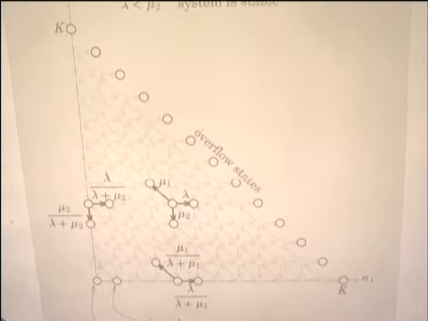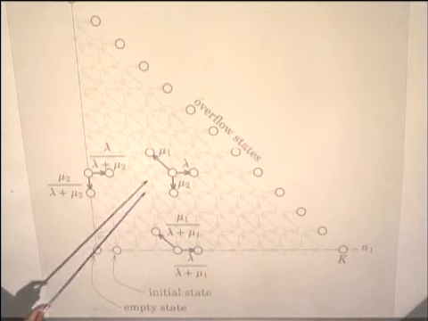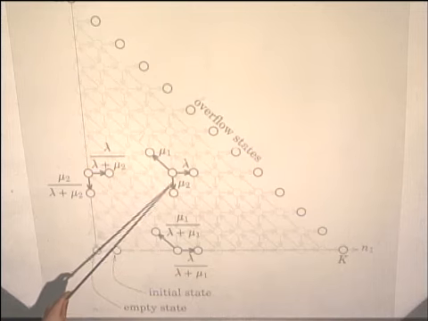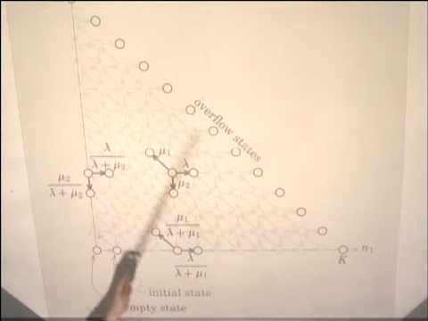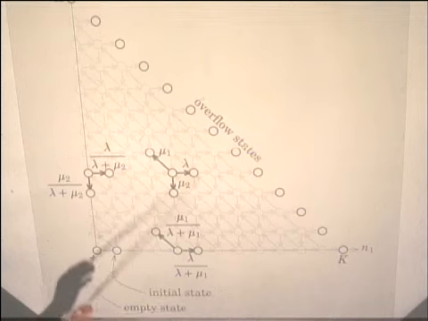Horizontal axis, the number of customers in the first queue, vertical axis, the number of customers in the second queue. And in every state you have a transition corresponding to an arrival in the first queue, to a service completion at the first queue, and to a service completion at the second queue. And the quantity we are interested in is the probability that, if you start basically here, so after the first arrival, you hit one of those states in which the total of the contents of the two queues exceeds some value which I happen to call large K, Jose called it N, before returning to the empty state. So basically the probability that a busy cycle reaches one of those overflow states.